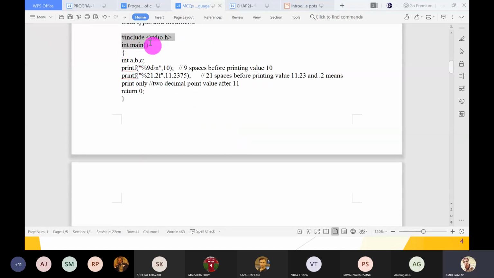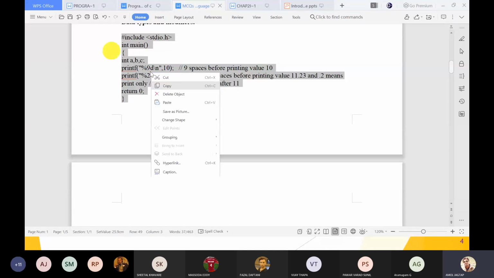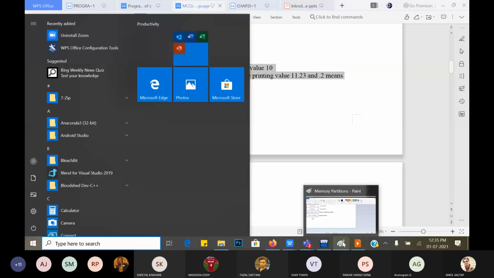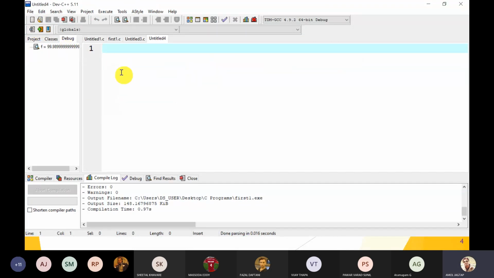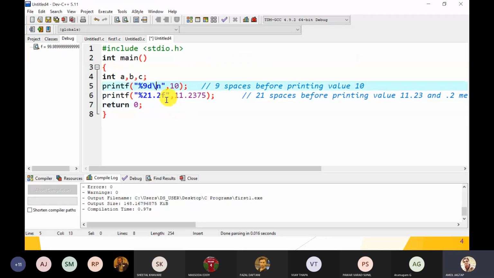So for basic data types, we will take another example. Create a new source file. Lots of times in a format specifier, we have to write percentage 9d, percentage 21.2f like this. Yes, it is permissible. So what is the meaning of that? While printing the decimal value, this is a decimal value, before that we have to place 9 spaces. This is the meaning of percentage 9d.